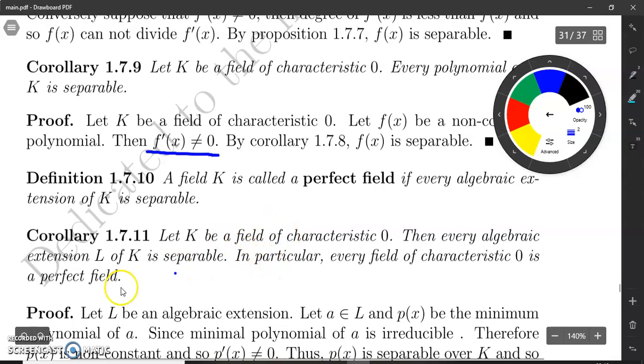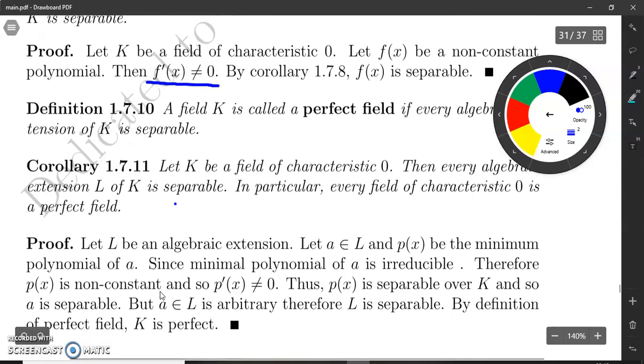To prove this, suppose that L is an algebraic extension of K. Let a be any element of L and p(x) be its minimal polynomial. By the definition, to prove K is perfect, we have to prove that every algebraic extension is separable, meaning every element of L is separable. So it is sufficient to prove that every irreducible polynomial is separable. So let p(x) be the minimal polynomial of a.